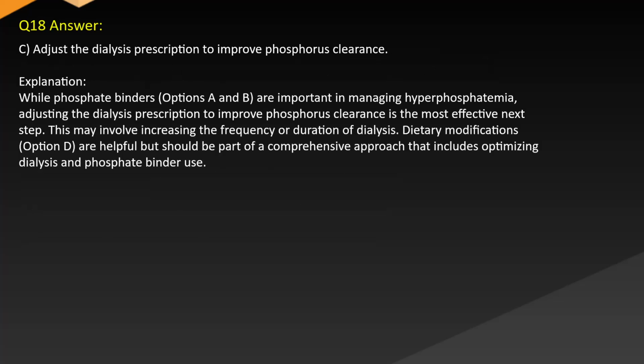Answer: C. Adjust the dialysis prescription to improve phosphorus clearance. Explanation: while phosphate binders, options A and B, are important in managing hyperphosphatemia, adjusting the dialysis prescription to improve phosphorus clearance is the most effective next step. This may involve increasing the frequency or duration of dialysis. Dietary modifications, option D, are helpful but should be part of a comprehensive approach. Think optimizing dialysis and phosphate binder use.